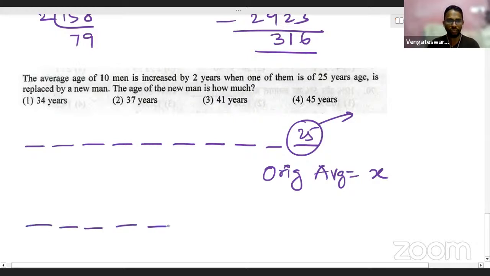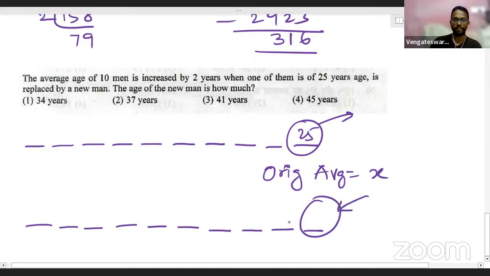The one who is leaving is of age 25, that we know, but the new person who is coming, that person's age we don't know.